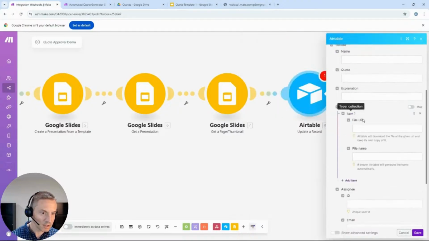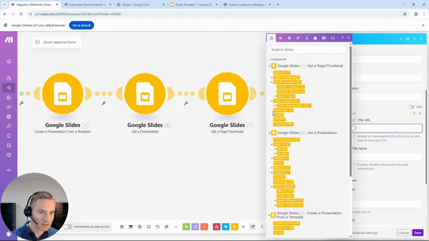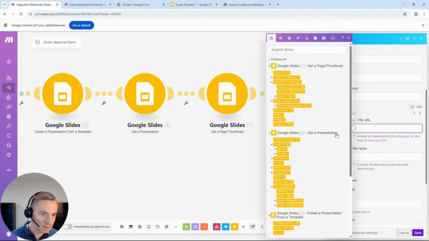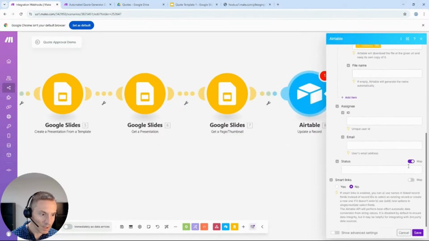Image file URL is going to be, I think, the content URL. And I like to update the status to in progress. All right.